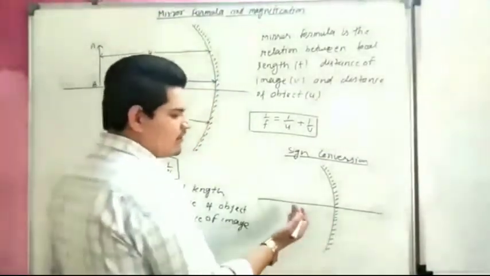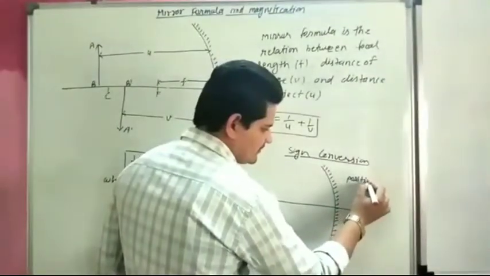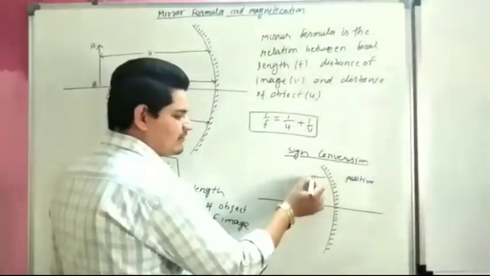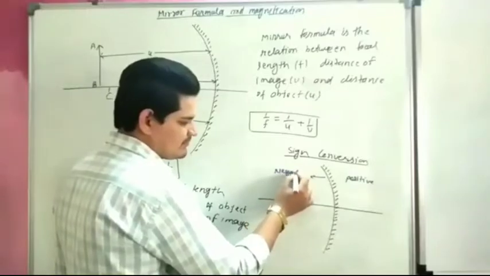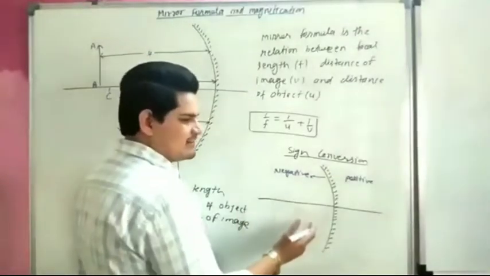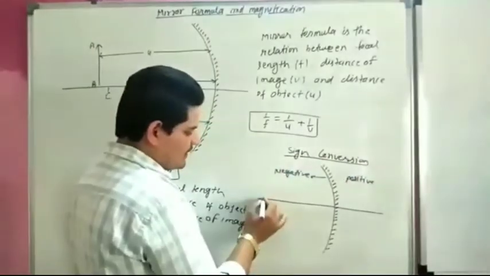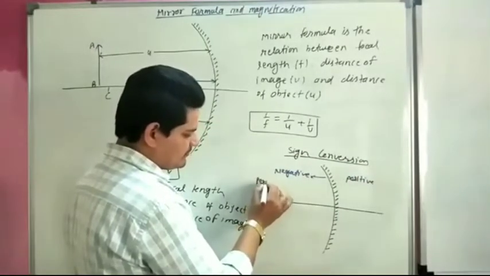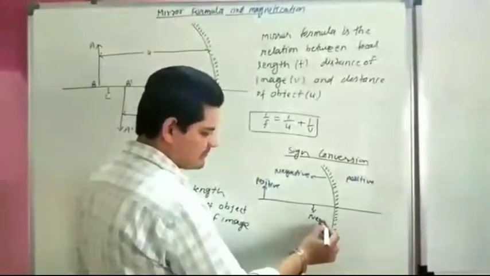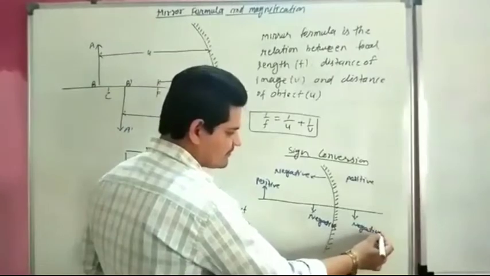We have to take all distances to the right of the mirror as positive, and all distances to the left of the mirror as negative. What is sign convention?